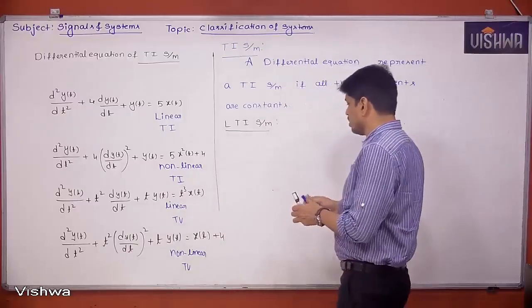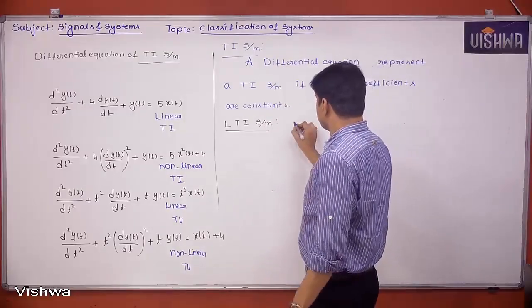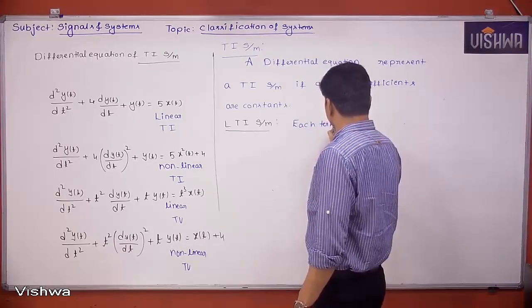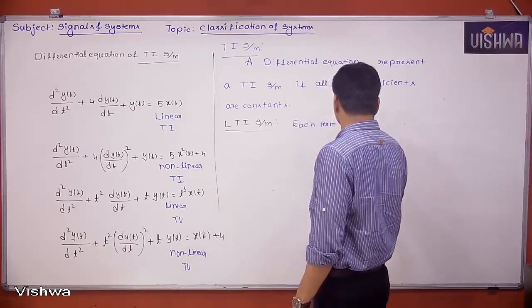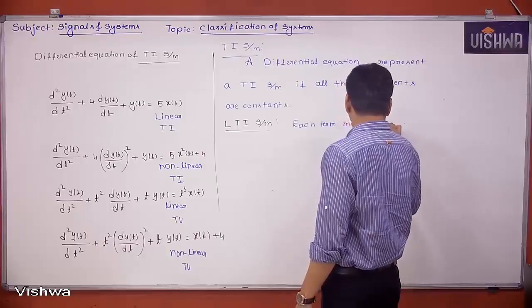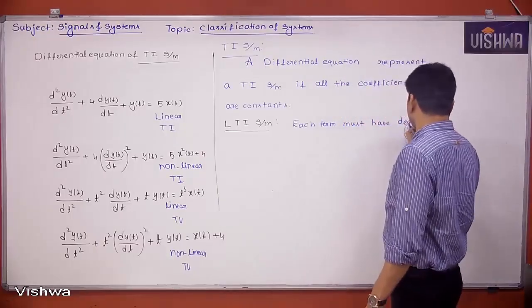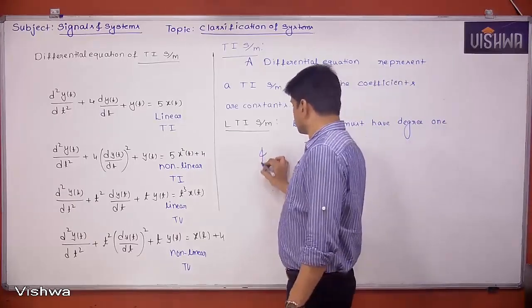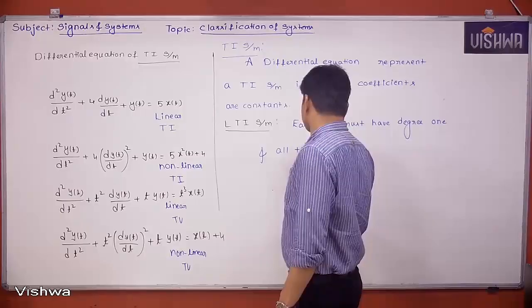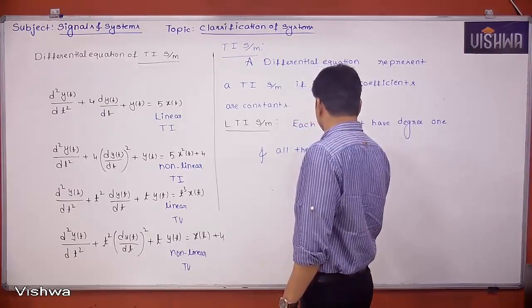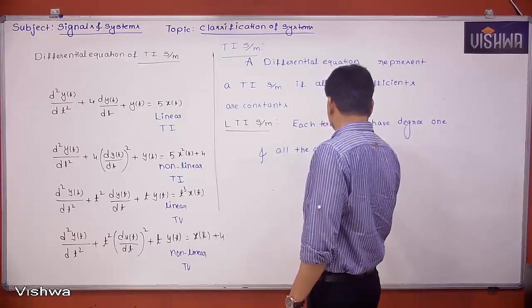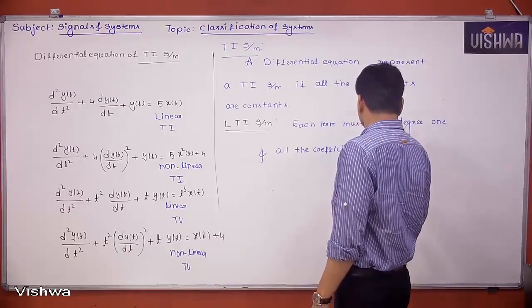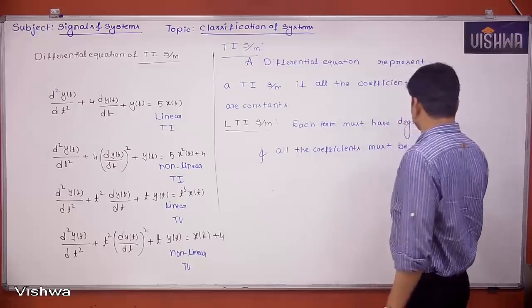That means what we have to say? Each term must have degree 1 and all the coefficients must be constants.